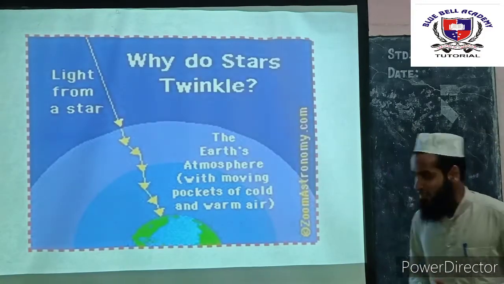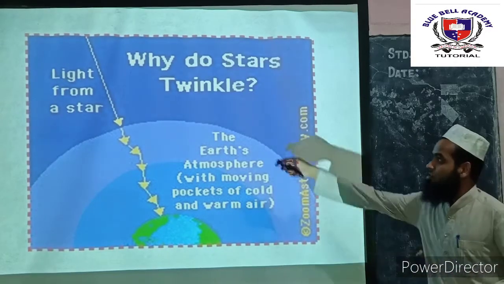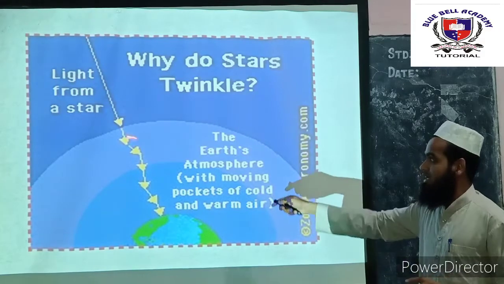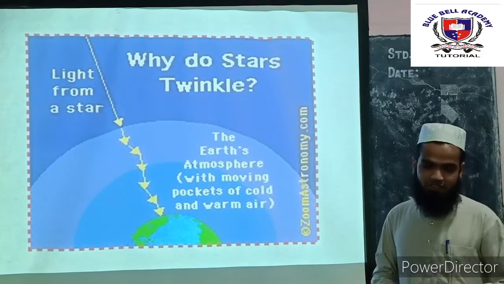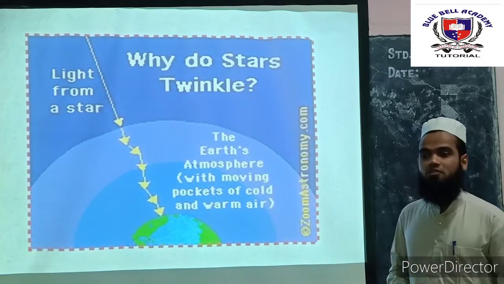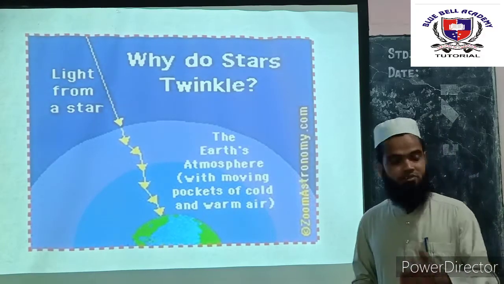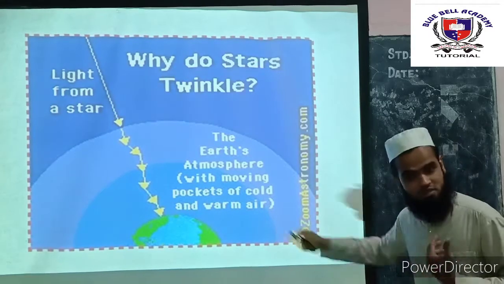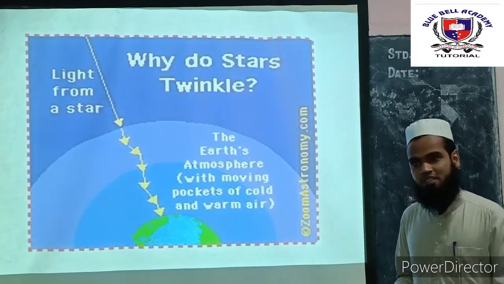Can you see this light? Due to the gradual change in the densities of the layers of the Earth's atmosphere, the light appears to be bent continuously. You know the differences in how light bends from a rarer medium to a denser medium, and from a denser medium to a rarer medium. Because of that, the light will bend continuously.